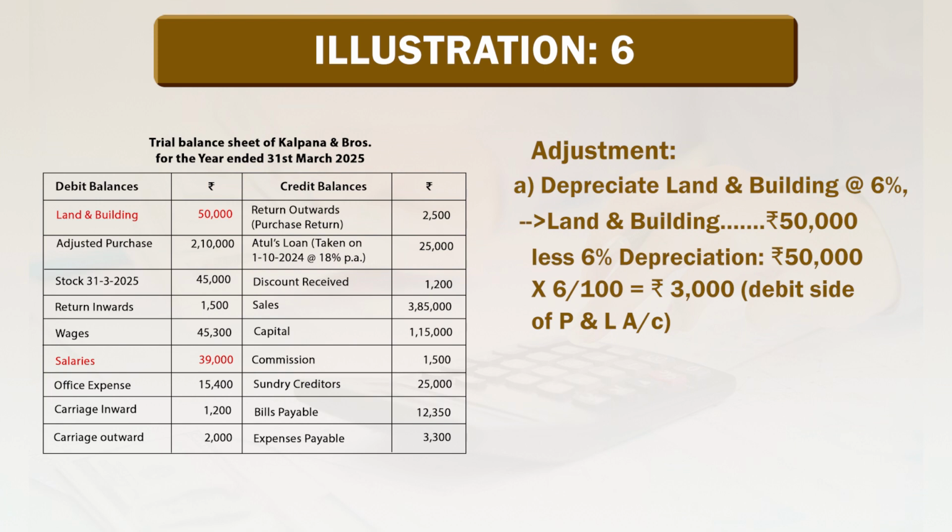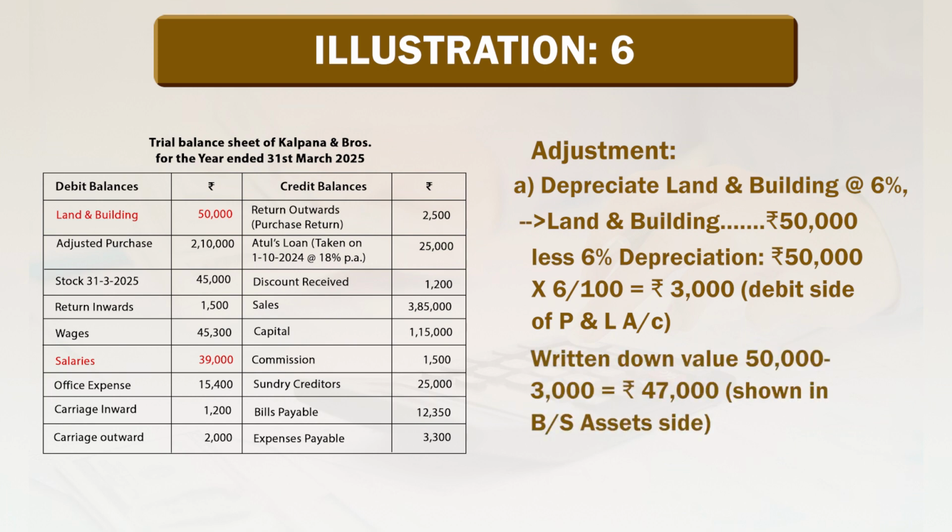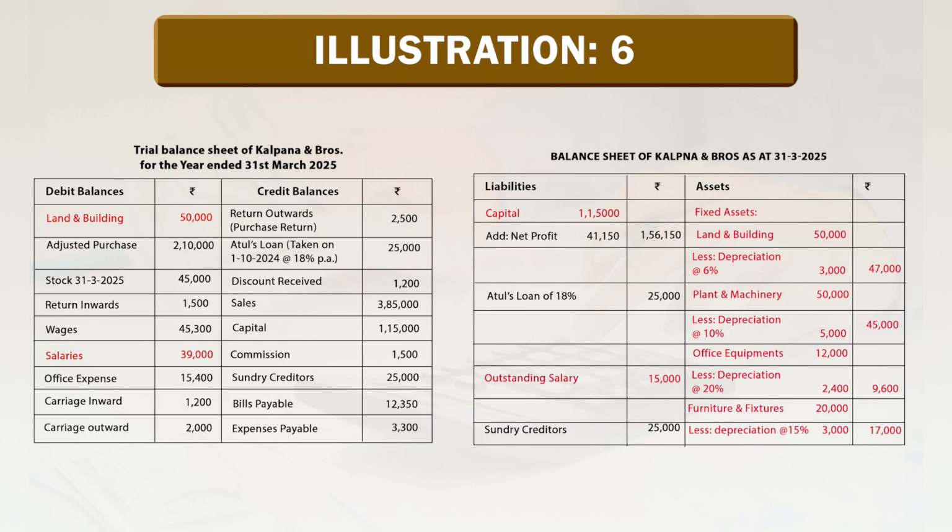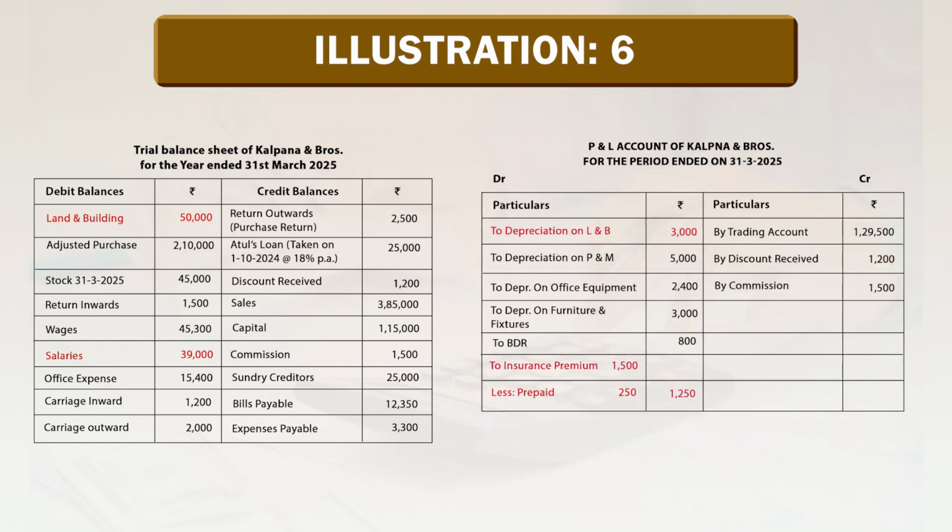This amount will be debited to profit and loss account and written down value, that is 50,000 minus 3,000 equals 47,000, will be shown in balance sheet asset side. So, this entry goes to balance sheet on asset side, fixed assets, land and building rupees 50,000 less depreciation rupees 3,000, net amount should be in outer column 47,000, and second effect of depreciation goes to profit and loss account debit side, depreciation on land and building rupees 3,000.